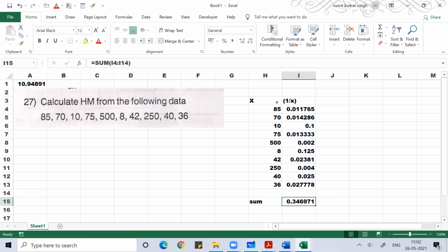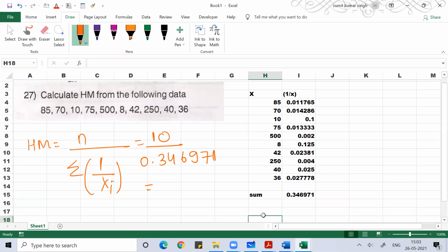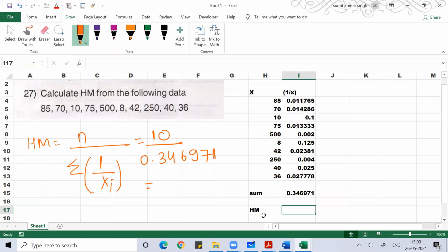What is the formula of harmonic mean? The formula of harmonic mean is n divided by the sum of 1 by xi. n is 10. Sum of 1 by xi is 0.346971. So your harmonic mean is 10 divided by this value, which is 28.82085.